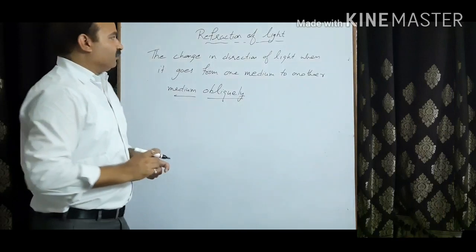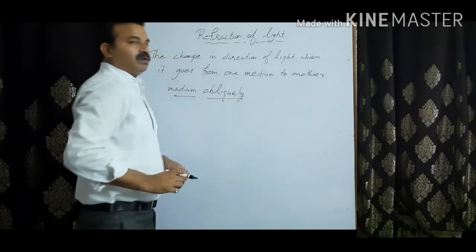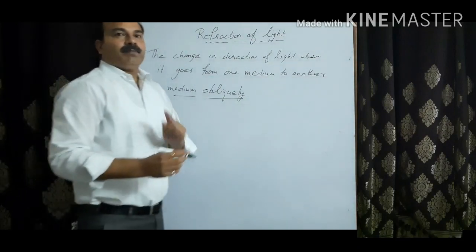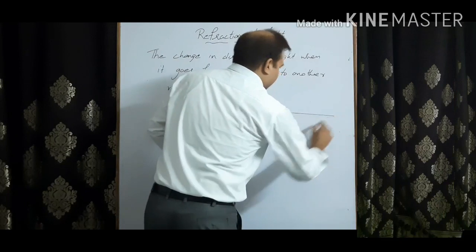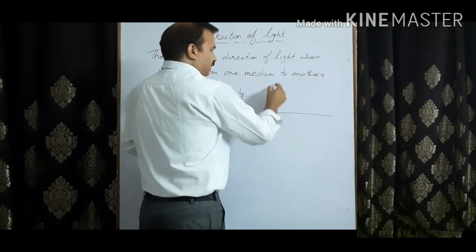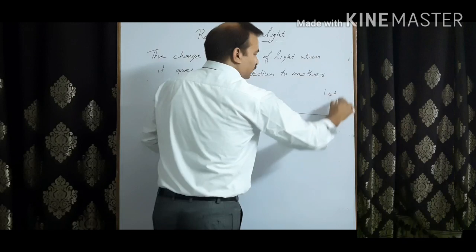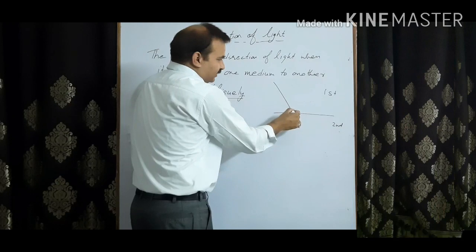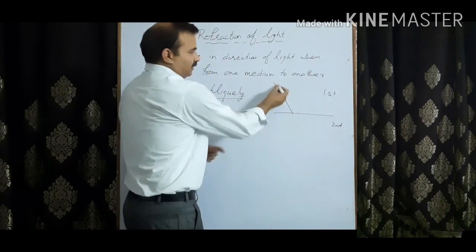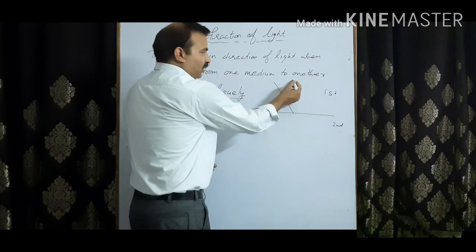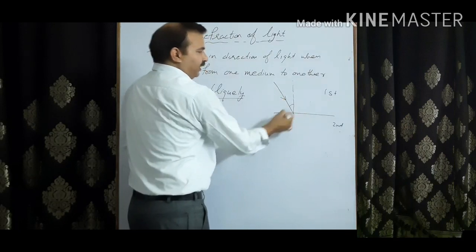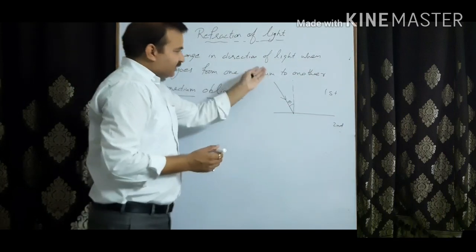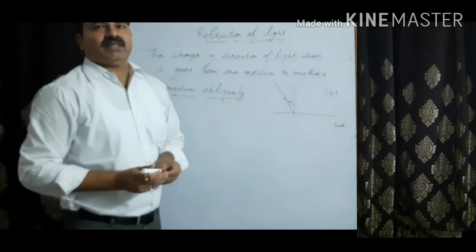Now here two words are there. One is the medium, second is obliquely. First of all I'm telling you about obliquely. Obliquely means by making some angle. I'm considering that this is the first medium and this is the second medium. A ray of light is passing like this in a slant manner. If we draw a normal at this point, there is some angle. Let this angle be theta. So this is obliquely, means making some angle with the normal.